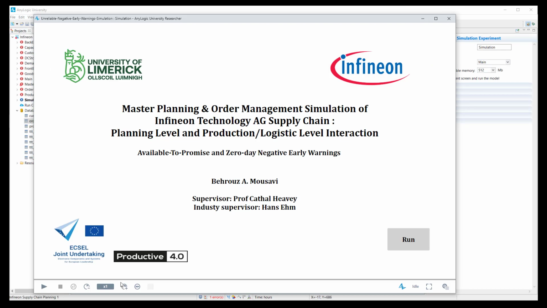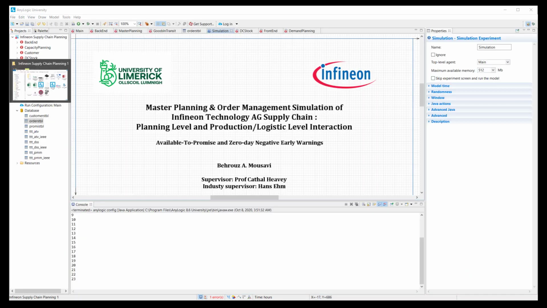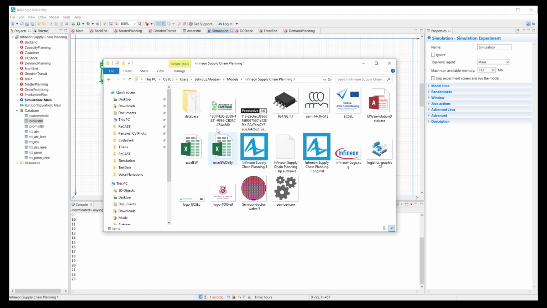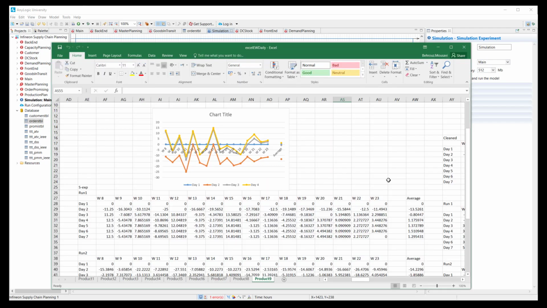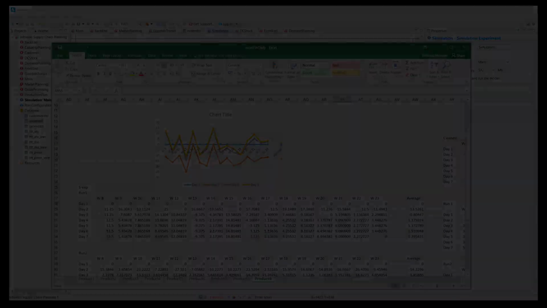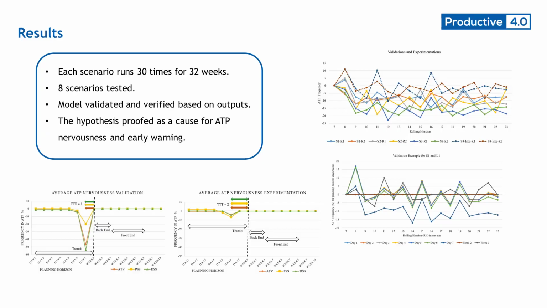When I click run, it calculates nervousness within the APS. The result of ATP nervousness within the simulation model is stored in Excel files. The result of the simulation model shows that the defined logistic route with the real data can cause ATP nervousness. The percentage of deviation and overall behavior of the model is similar to real data. Here you see an example of output for different scenarios and experimentation.